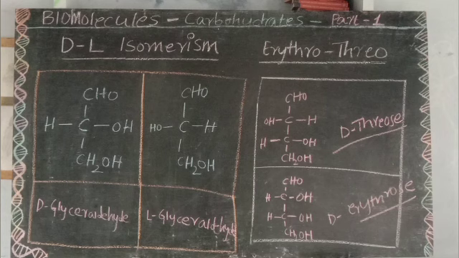So if the OH is on the right side, it is called D, and if the OH is on the left side, it is called L. So in this way we can write DL configurations. The enantiomer which rotates the monochromatic light to the right is written as plus or small d, and the one which rotates the monochromatic light to the left is written as minus or l.